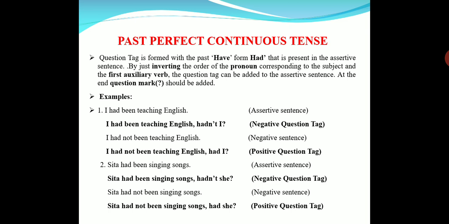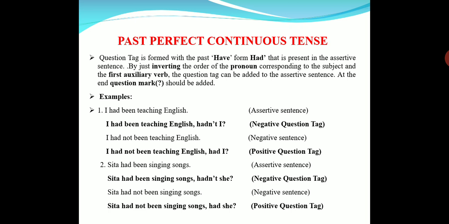So, the same rules are applicable in all tenses. So, what are those? Removing the full stop and replacing it with a comma, and the question tag starting with the helping verb, here had, with small letters.